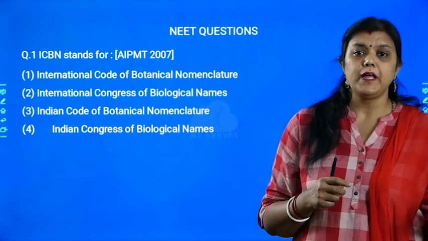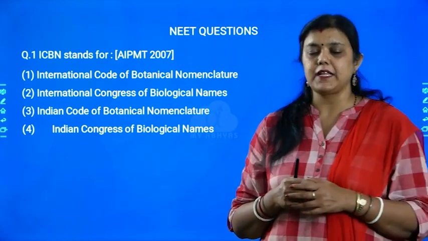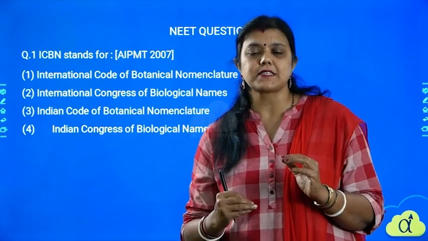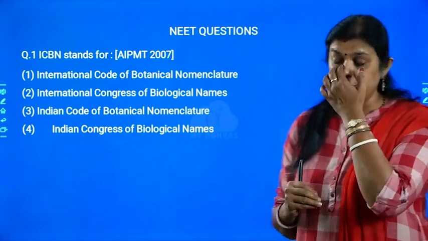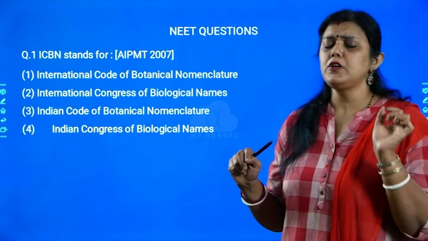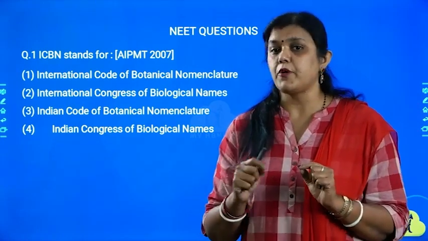Sometimes it happens that one or two answers will be most common and there will be an option like both A and B, or both B and C. On those questions, read it properly, find out what exactly the question is asking, and answer accordingly. Okay, so the first question is ICBN stands for. I have told you several times during the chapter that this is one of the very important questions.